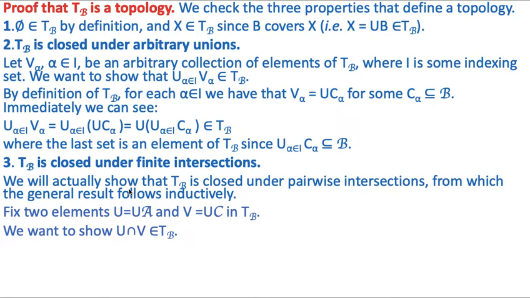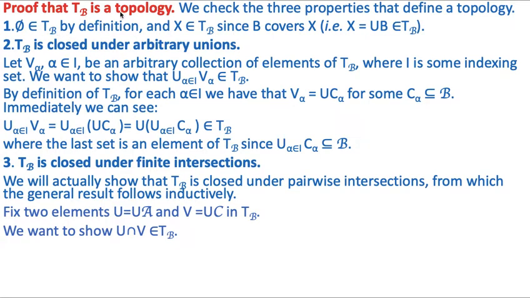Now we will prove that the topology T_B is a topology, which we have defined in the earlier slide. We check whether it is a topology or not. We will check three properties which define the topology. Number one, phi belongs to T_B.